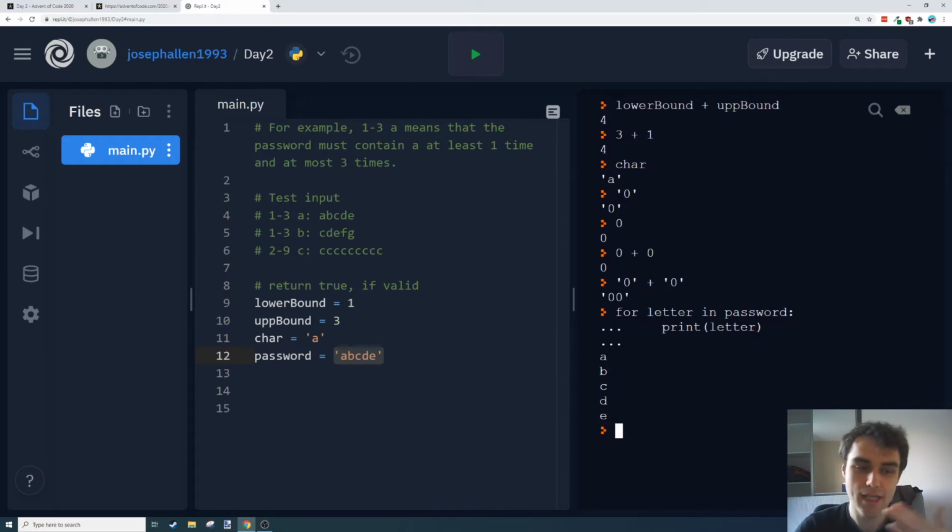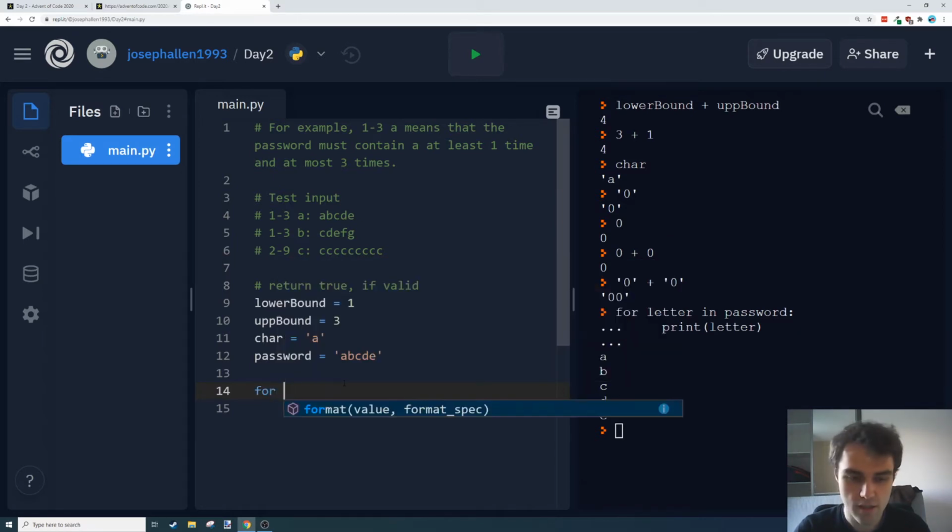So that will print them out line by line. So what we can do is a sort of very basic counting pattern here. I'm very confident that there's going to be a function already that's going to count these values for me. So I'm a little concerned about that, but I think I'll give this a go first, and then I'll come back to that later. So for letter in password, so this is a for loop.